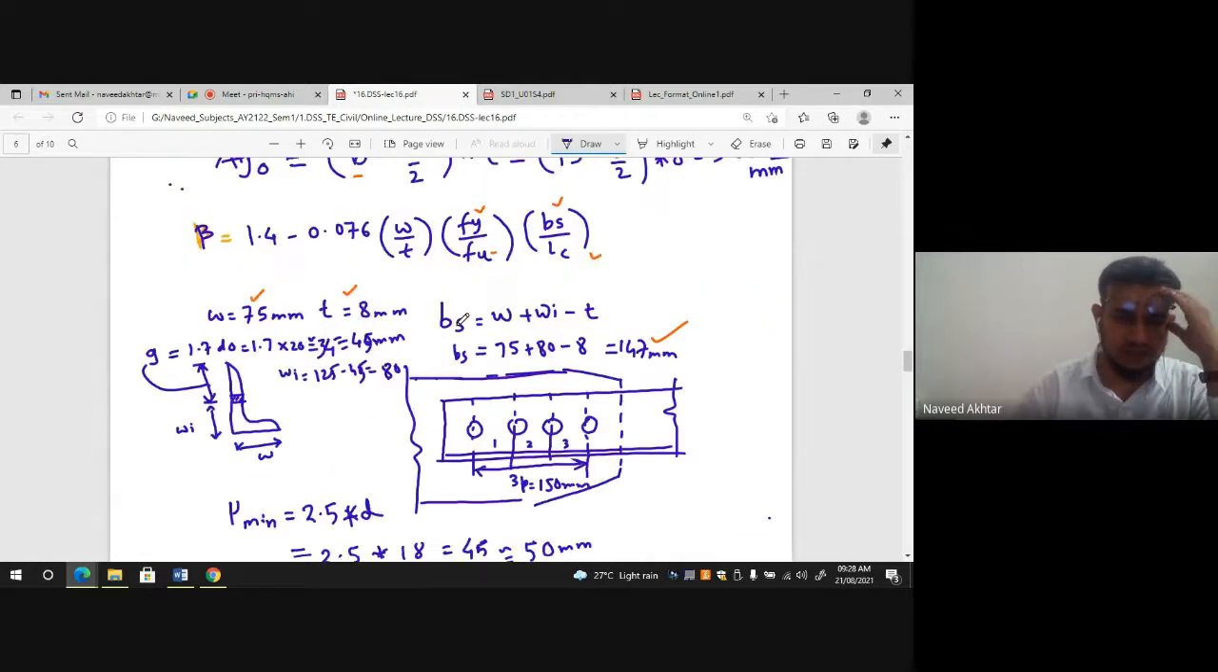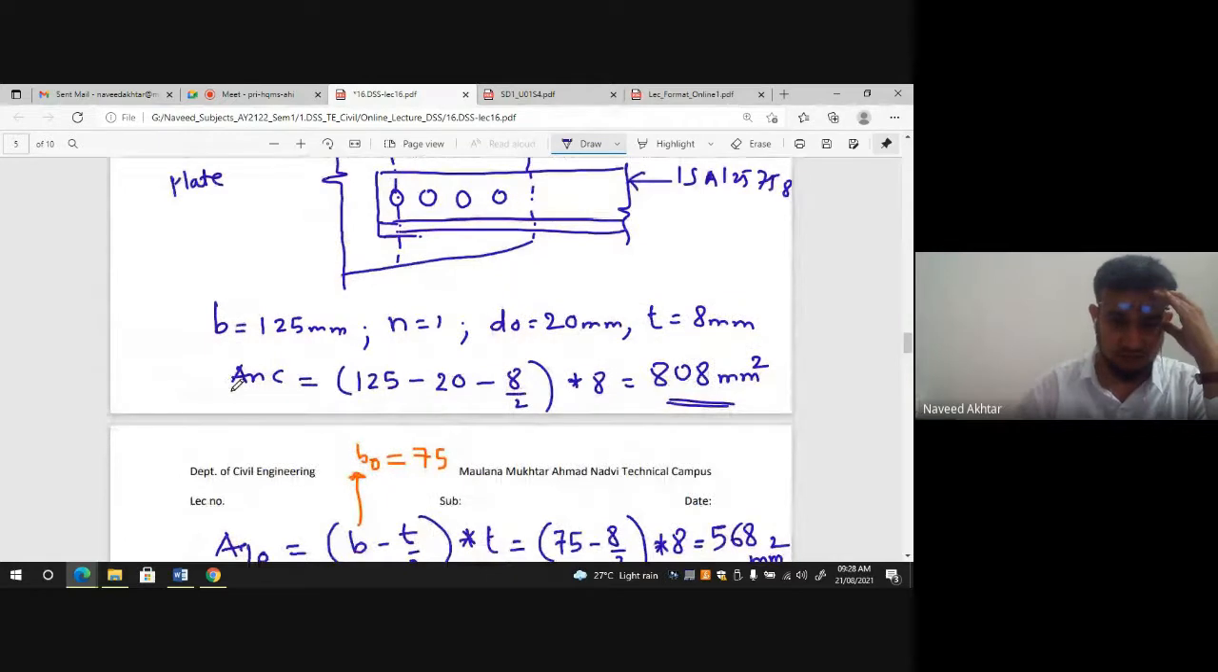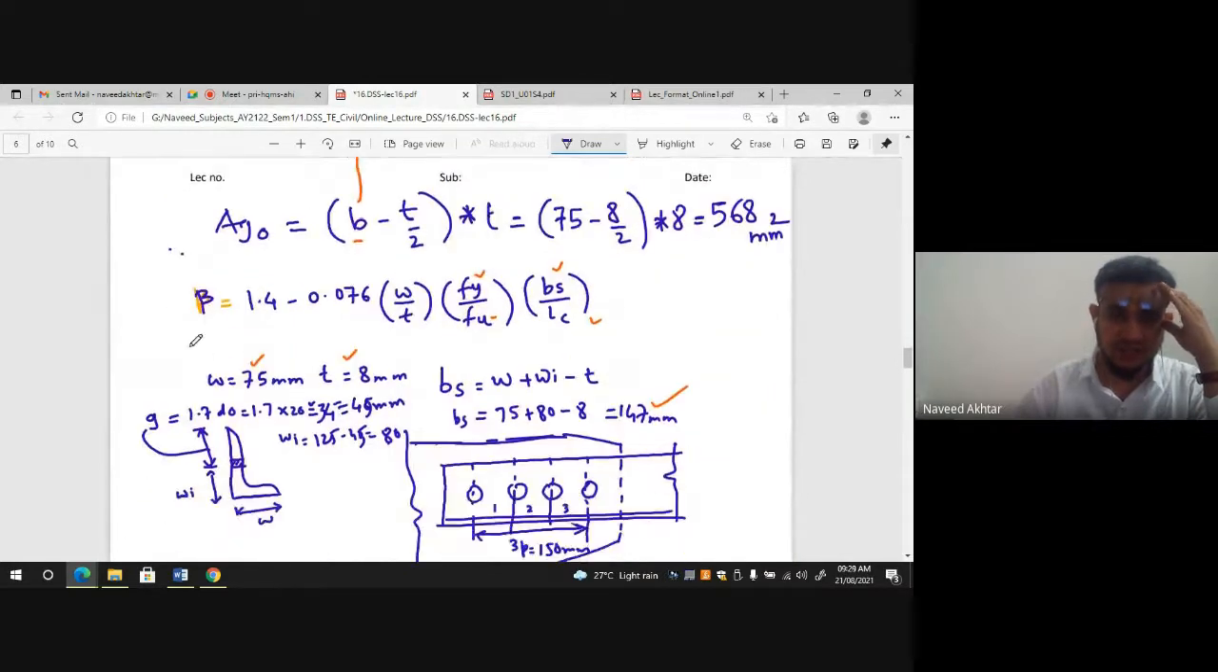Now find out the area of the connected leg, 808, and the area of the outstanding leg, 568. And beta is nothing but 1.4 minus 0.076 times w by t, Fy by Fu, and bs upon Lc. All these terms we know. w is the flat width of the outstanding leg, and bs is w plus w1, that is the CG of the connected leg from the edge, plus the